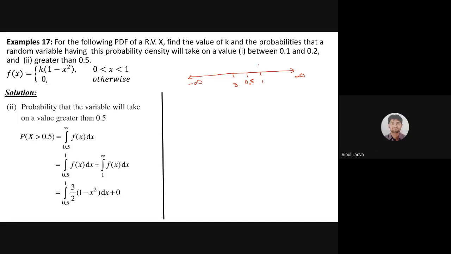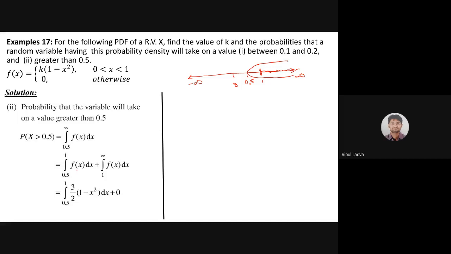Okay, now what we are looking for is x having a value greater than 0.5. That means we are interested in 0.5 to infinity. So the integral from 0.5 to infinity of f of x dx, but that interval will be divided into two parts: 0.5 to 1, because up to there the function is defined one way, and after 1 it is defined differently. Here the value of the function is 0, and here it is 3 by 2 times 1 minus x square.